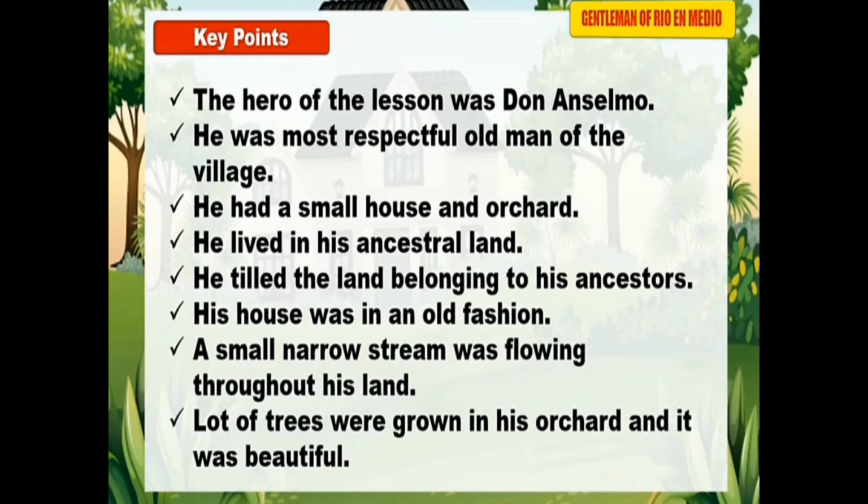A small narrow stream was flowing throughout his land. That means a small water body was found near his land. Lots of trees were grown in his orchard and it was very beautiful. The land was full of trees and the orchard was very beautiful.